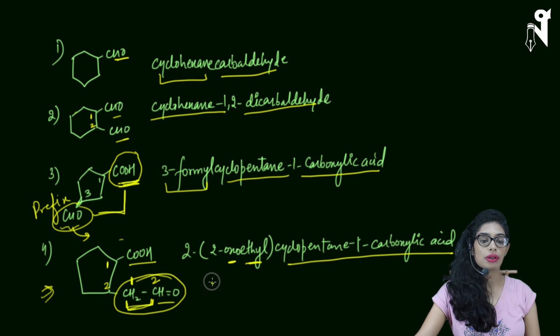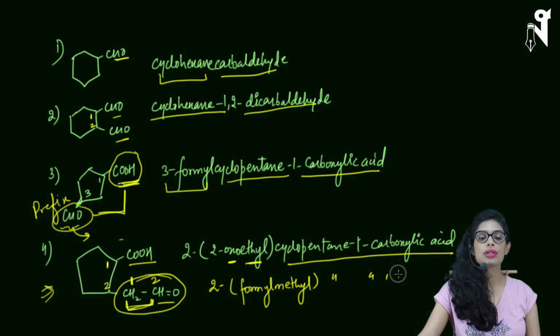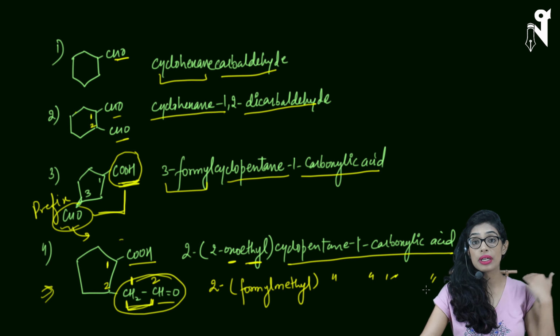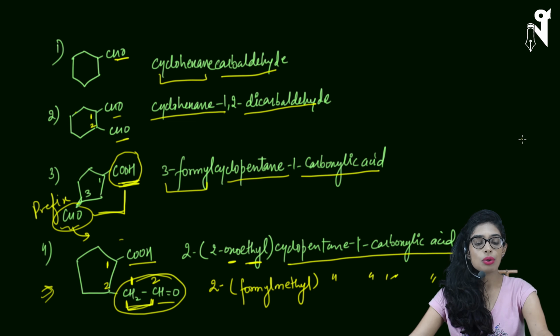Or the other way is I can write it as 2-formylmethyl, sorry, and then the rest of the name. But as I mentioned, the most preferred way of naming is using oxo. So avoid writing formyl unless it is mandatory and you cannot use oxo there. Wherever the oxo application is possible, preferably use oxo. Okay, so let's see a few more questions.